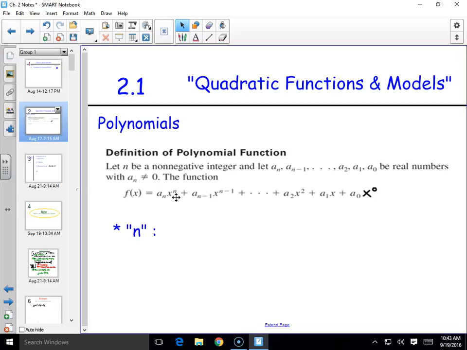So could I give you a finite number of terms? No, because the higher the degree of x, the more possibilities of the number of terms that we could have. Does that make sense? So I had to generalize.